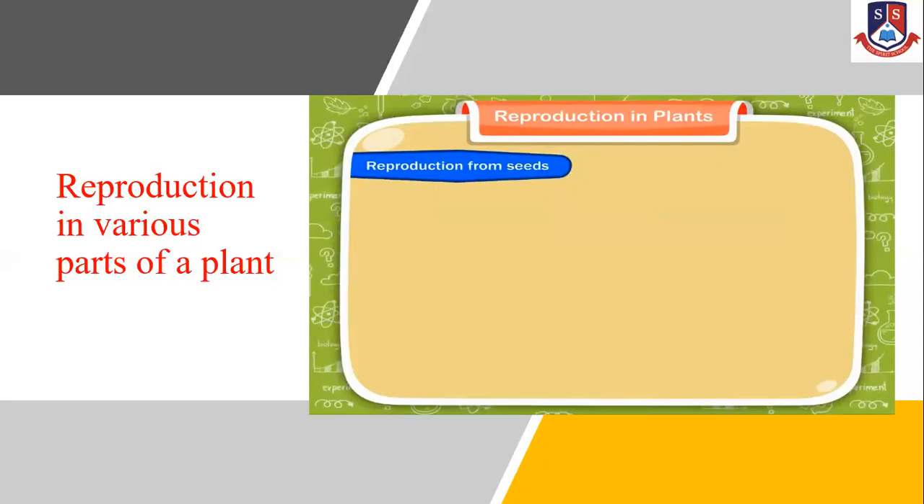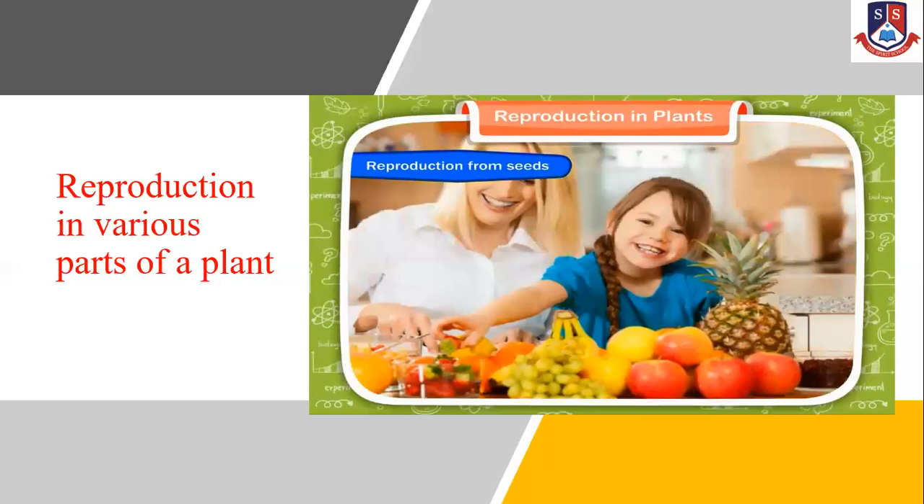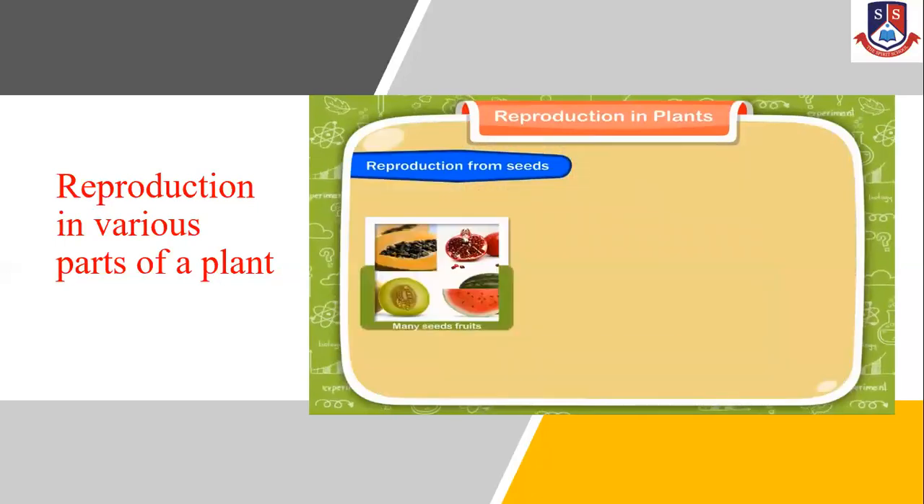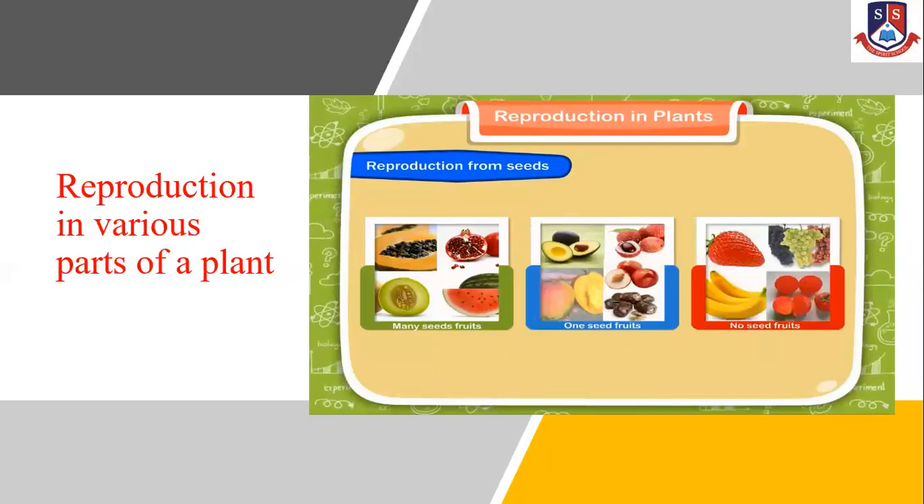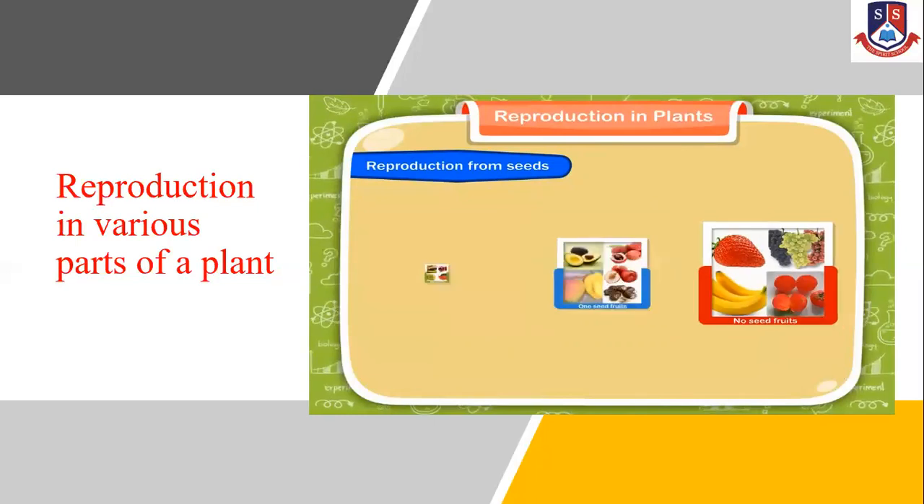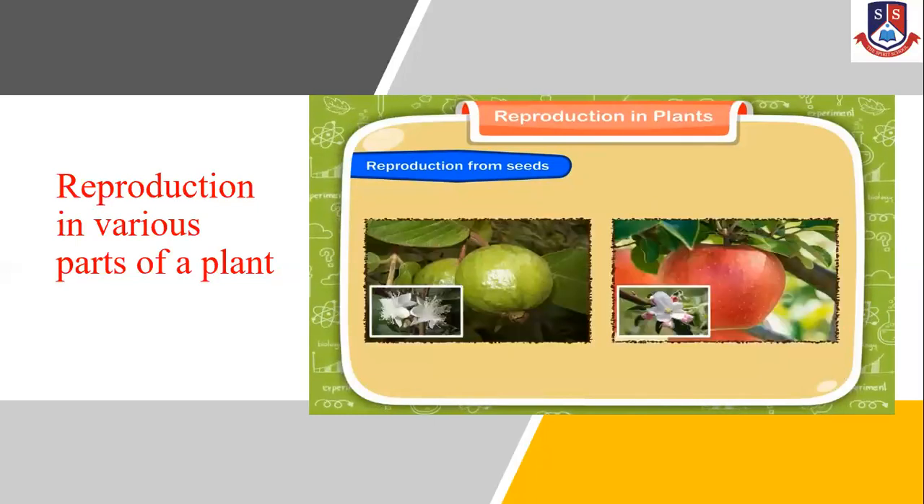Reproduction from seeds. We eat fruits. Some fruits have many seeds. Some fruits have only one seed, and some have no seed at all. The seeds of different fruits have different shapes and sizes. Most plants produce many flowers that turn into fruits.